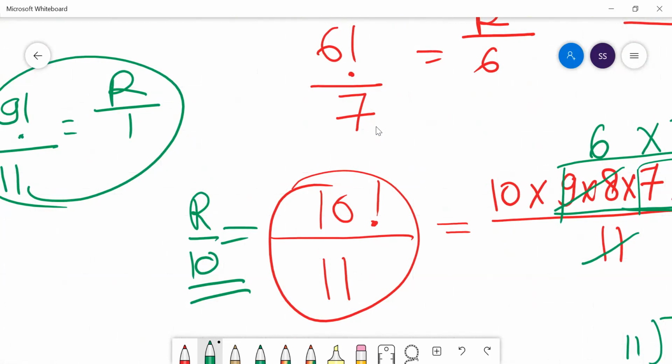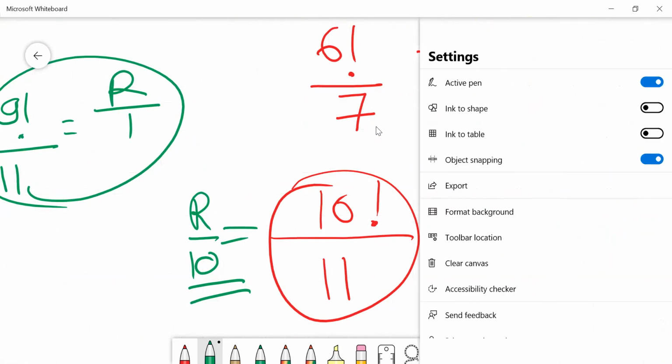So what we have learned: we have learned about Euler theorem, we have learned about Fermat's Little theorem, we have learned about Wilson theorem. Now let's talk about Chinese remainder theorem.